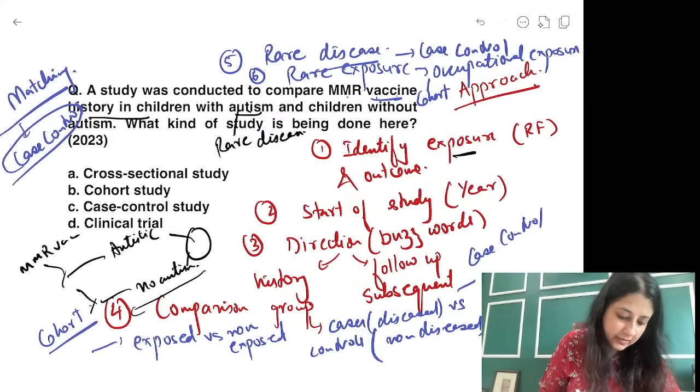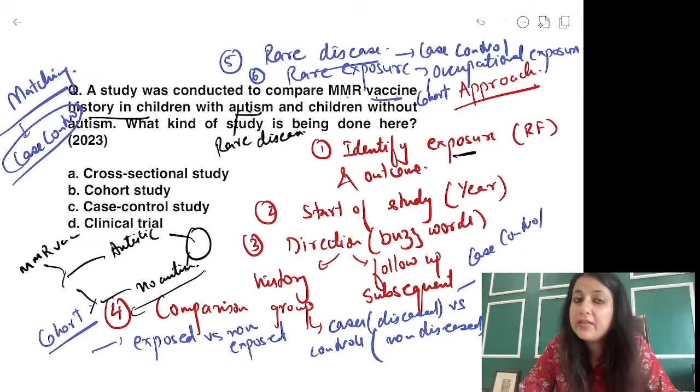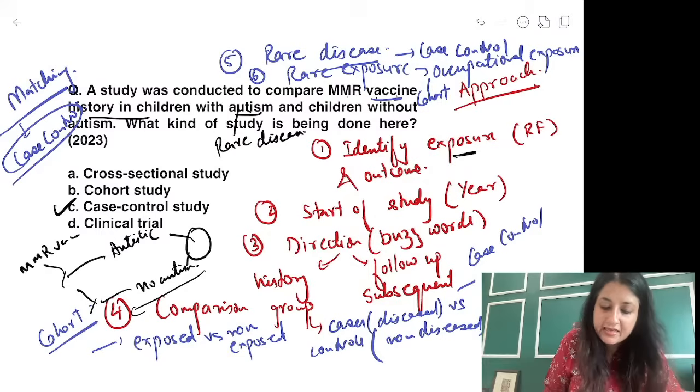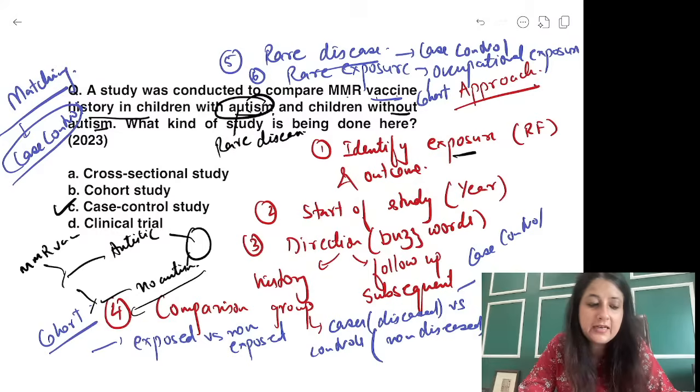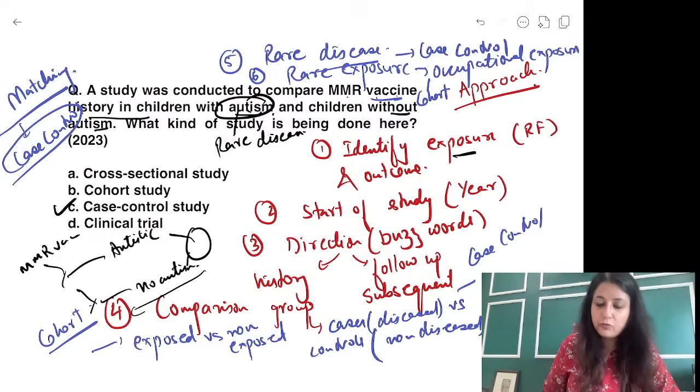Now you could get confused with the retrospective cohort यहाँ पे, but remember it's not a cohort because आपका comparison group क्या है? Your comparison group is children with autism and without autism. Clear?